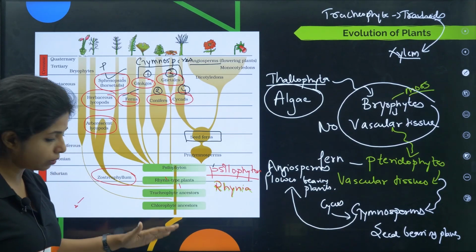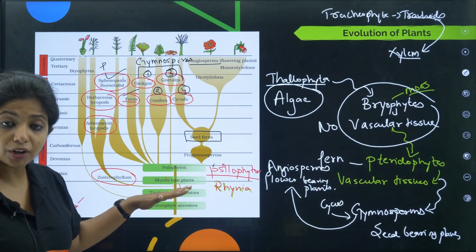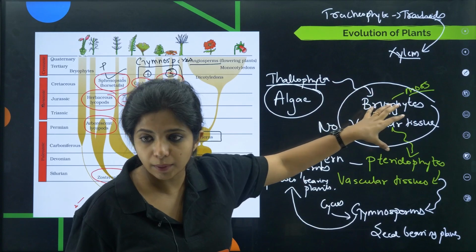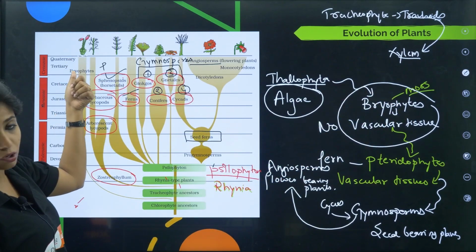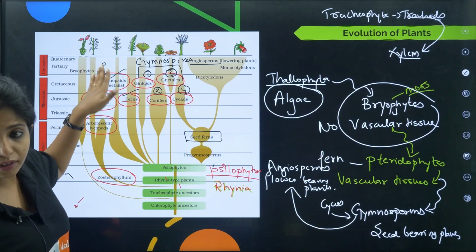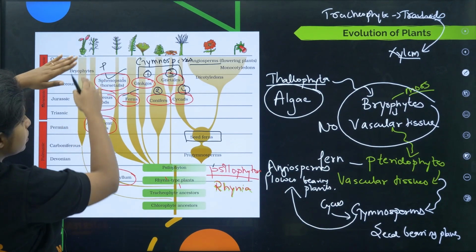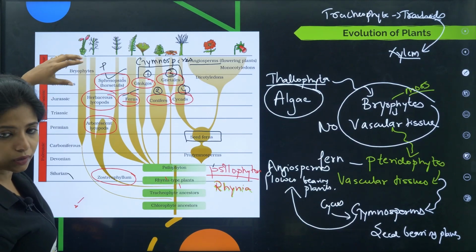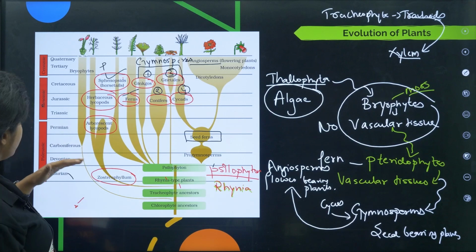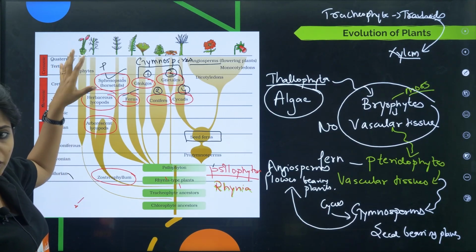Again, we'll go from the starting. We had algae type plants, the chlorophytes. From chlorophytes came tracheophytes, but you cannot directly come to this. You have to include them. So from them came the bryophytes, which goes to this stage, that is the Cenozoic era. Now remember, they are all developing. They are in the developmental stage. It's not like bryophytes were found in the Cenozoic era only. No, here also they were forming, children. They were still forming. You say in this particular era they were forming, but they evolved into proper bryophytes over there. That's what it means.